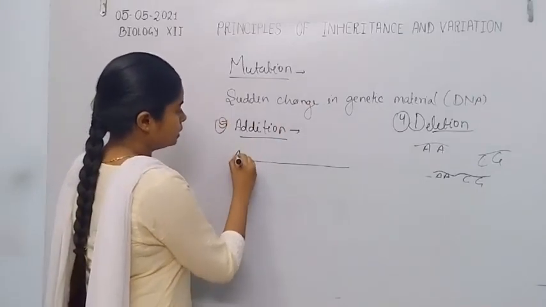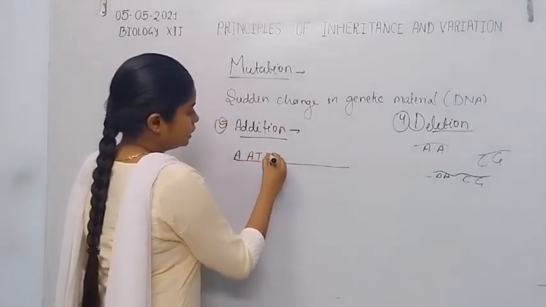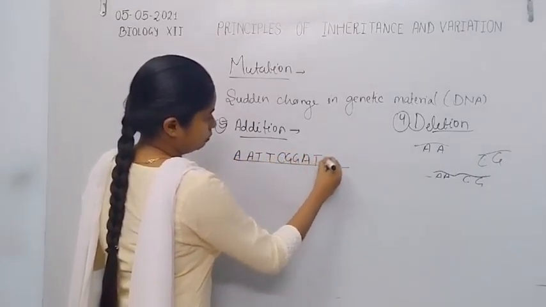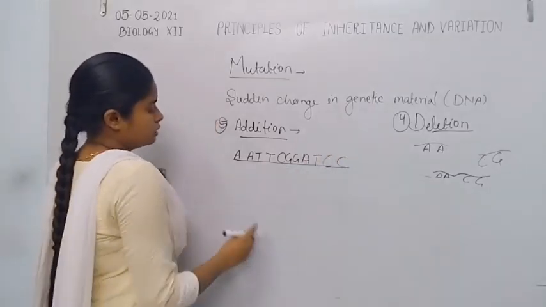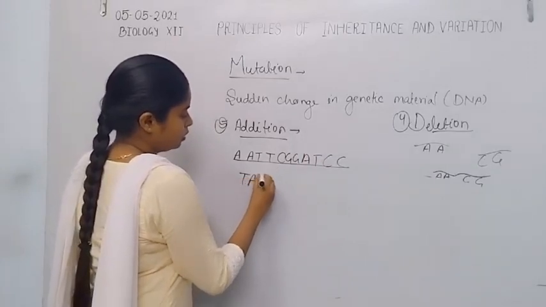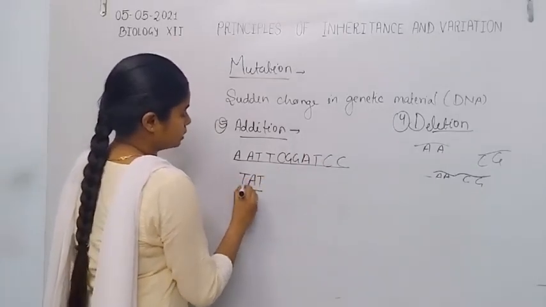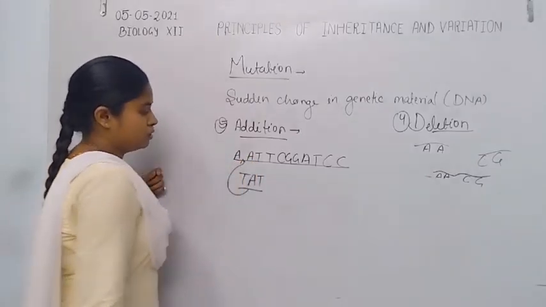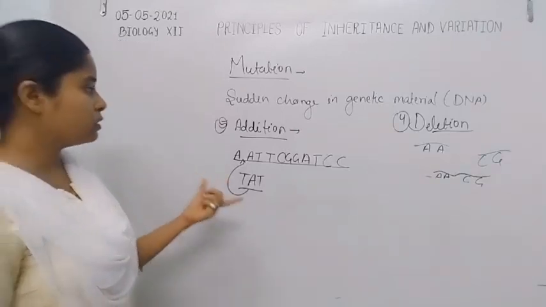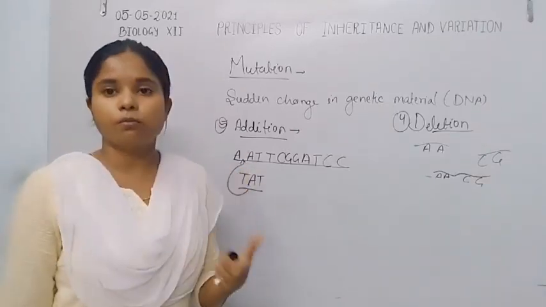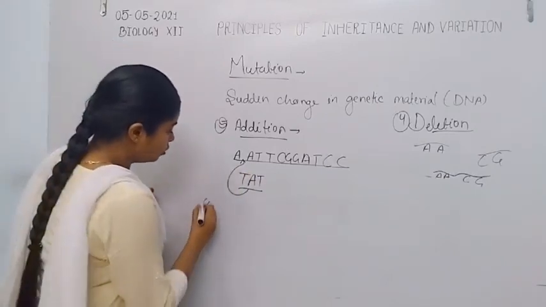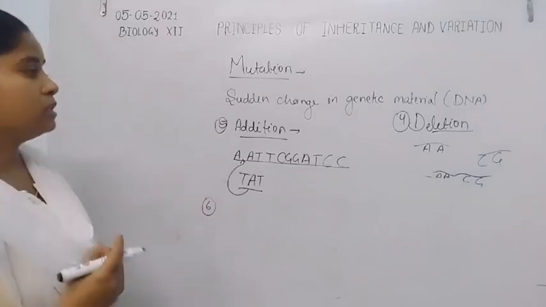For example, here is adenine, thymine, cytosine, guanine, adenine, thymine, cytosine. If thymine is added, or a small portion like TAT is added in that portion, that also causes the frame shift mutation. Addition of certain nitrogenous bases causes the frame shift mutation, so it is another type of mutation. Now, the sixth cause of mutation is inversion.